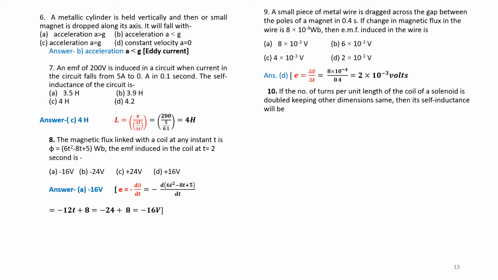How is it? We know U is equal to half L I square. L is the same, and the current is halved, so I becomes I by 2. U becomes half L into (I by 2) square, that is half L I square by 4. Therefore the energy will be U by 4. This is the answer.